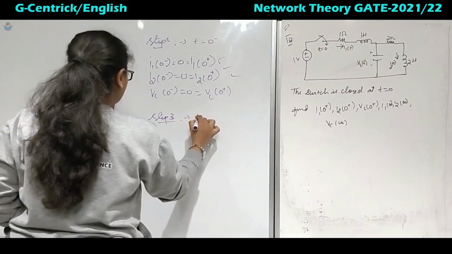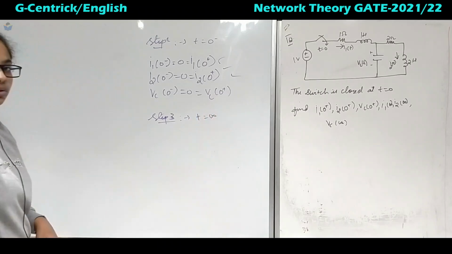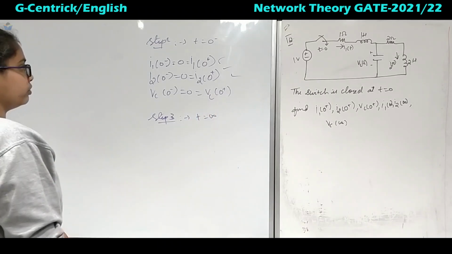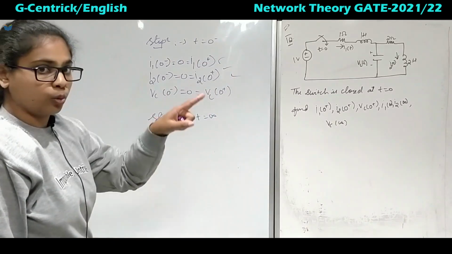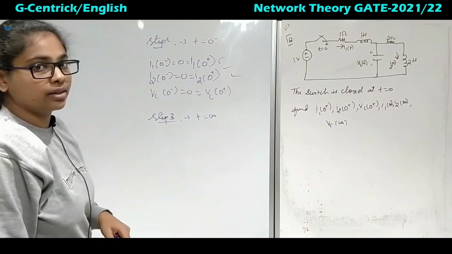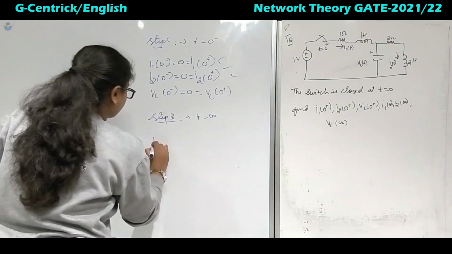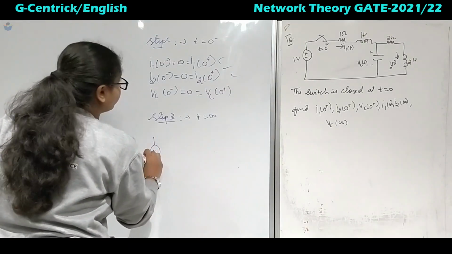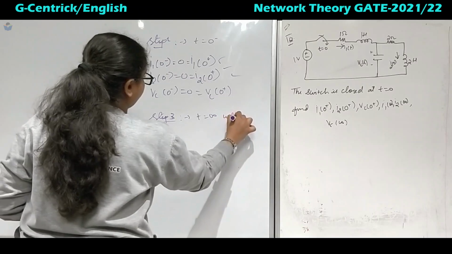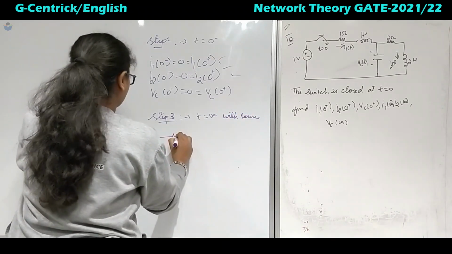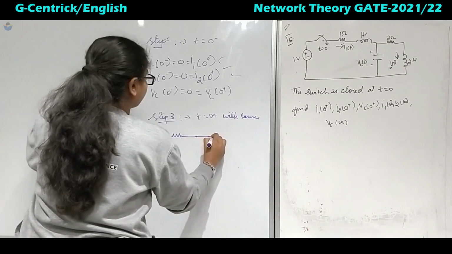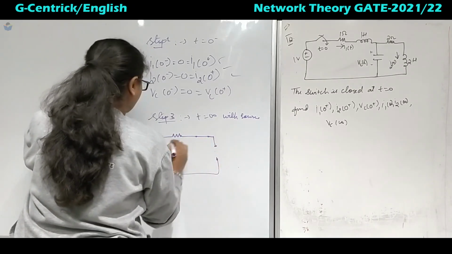Okay, at t equal to infinite. So at t equal to infinite, what will happen? Switch will be closed, inductor will be short circuit and capacitor will be open circuit. Okay, so this is plus minus 1 volt and this is with source, right? It is with source. Okay, so that is why we are short circuiting the inductor, open circuit the capacitor.